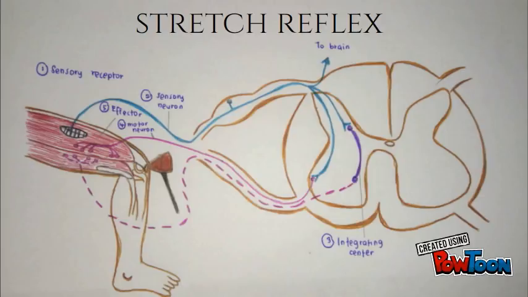Number 2. Activation of afferent neuron. The activation of this neuron causes the information to travel the length of the neuron's axon. Number 3. Integrating center and information processing. In this step, the signal has traveled to the spinal cord.